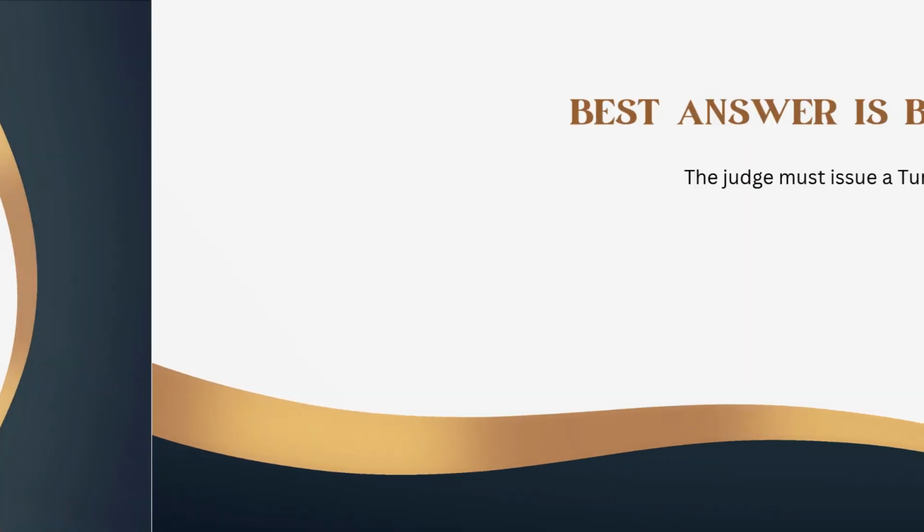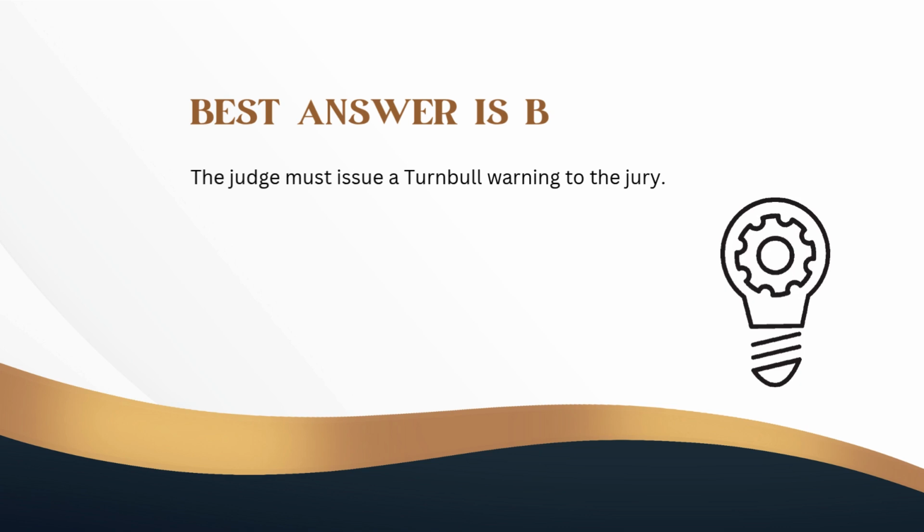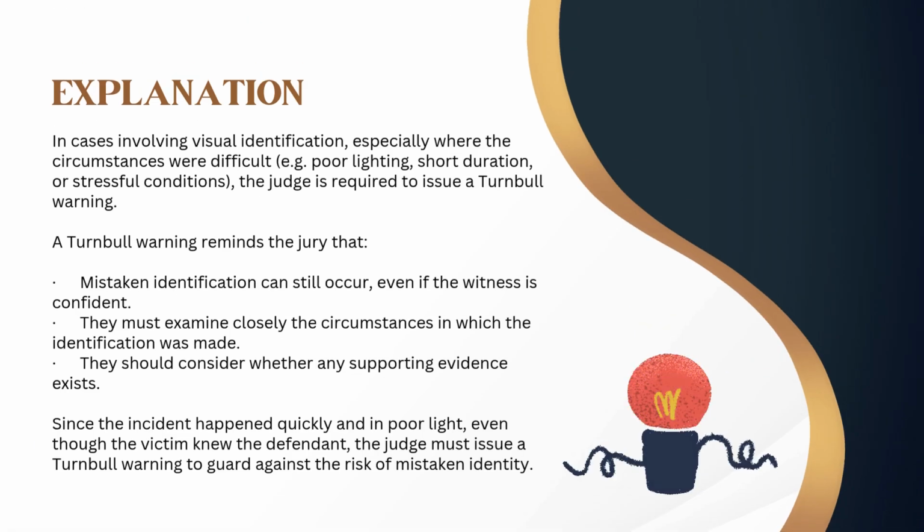The best answer is B. The judge must issue a Turnbull warning to the jury. In cases involving visual identification, especially where the circumstances were difficult, for example, poor lighting, short duration, or stressful conditions, the judge is required to issue a Turnbull warning.